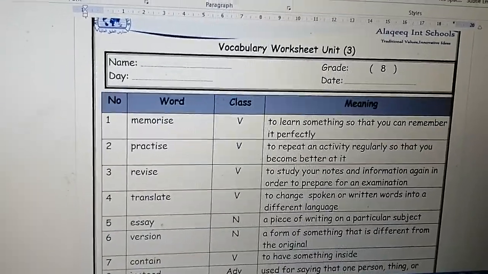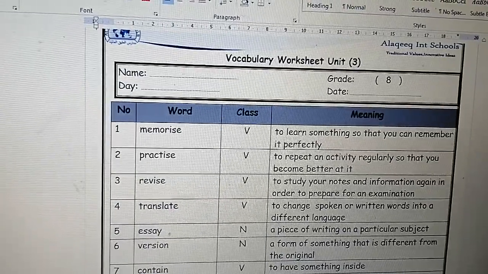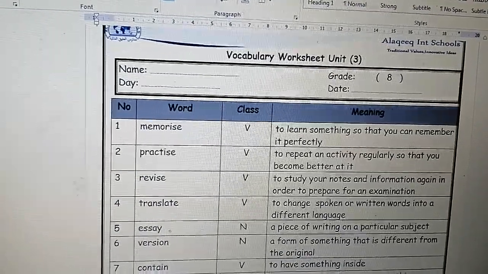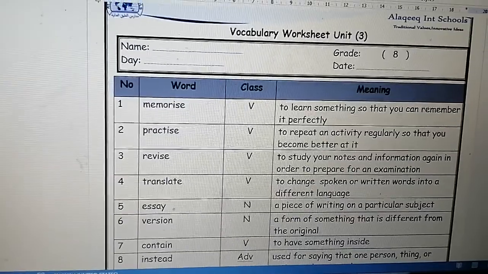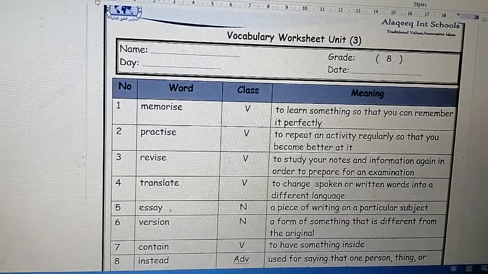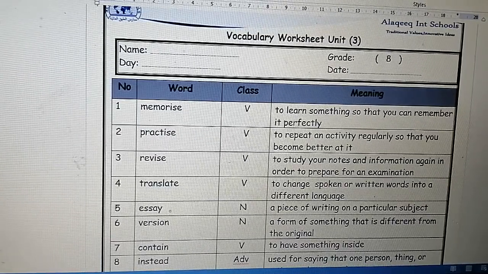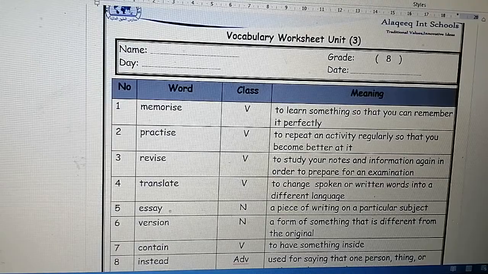Okay? Number 6, version. It's a noun, a form of something that is different from the original. Again, what is version? It's a form of something that is different from the original. For the last time, version. It's a noun, a form of something that is different from the original.